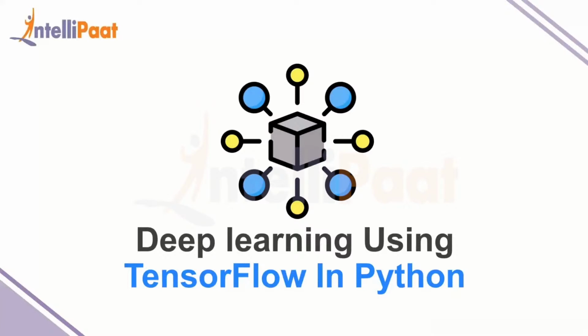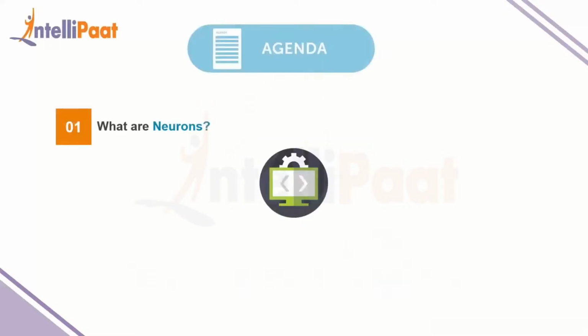So with that in mind, let's take a look at the agenda. We'll begin by taking a look at what are neurons. Since we are assuming that you don't have any background in machine learning at all, we'll try and demystify some of the core concepts of machine learning in general. Basically, we'll try and understand what neural networks are, and that begins with an understanding of a neuron. Then we'll take a look at what are artificial neural networks. So we all know that neural networks are the foundation of machine learning and deep learning in general. But what are artificial neural networks and how do they relate with the entire field of machine learning?